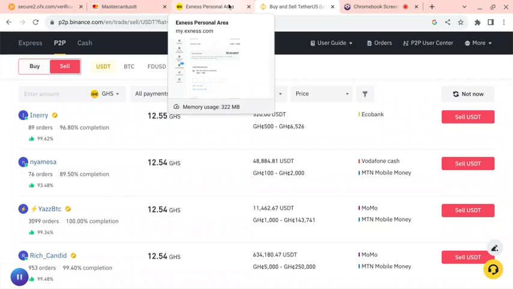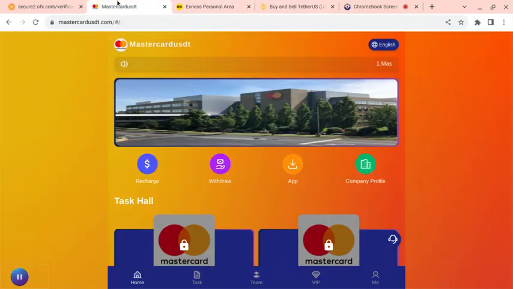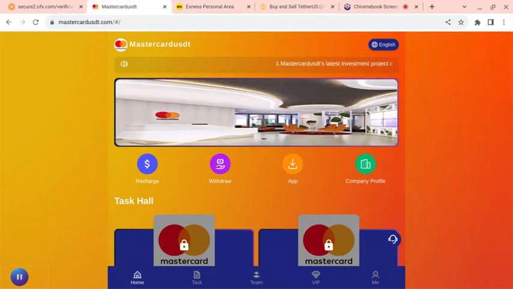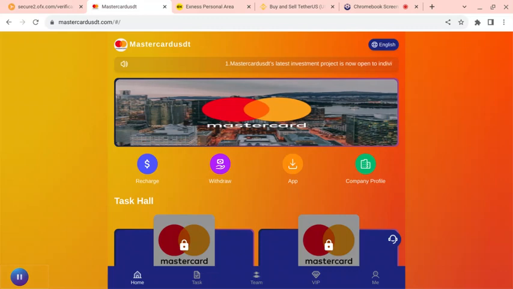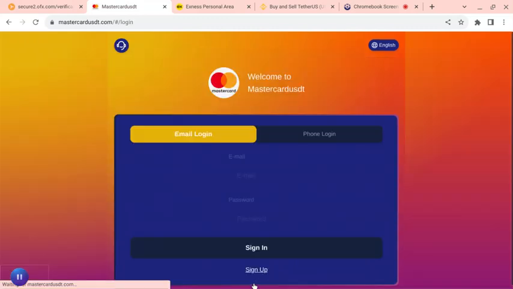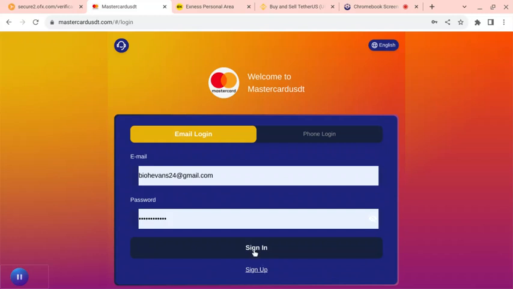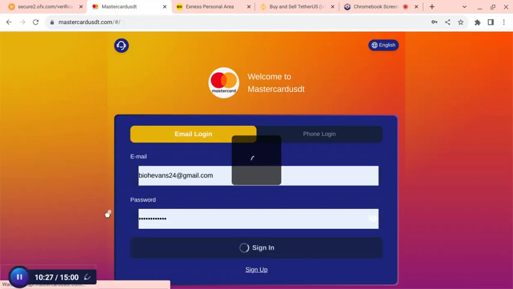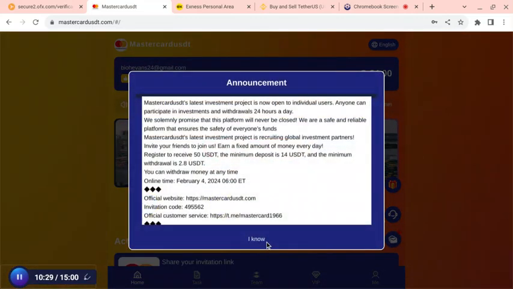So let me show you the app I use to do this. I use the Mastercard USDT app. This one, I just invite people on this platform. I haven't deposited or invested anything. This is how I do it. Let me show you. This one is a free bonus for you all.